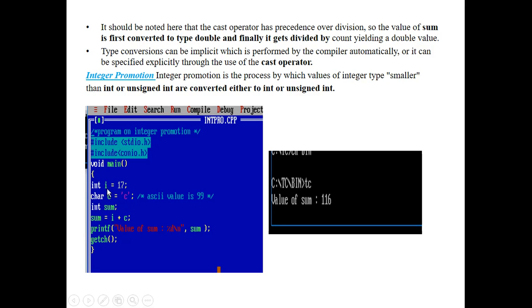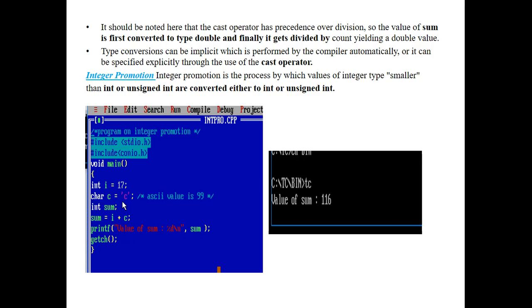How can you add both? One is of integer type, another is of character type. So for this character value c, the compiler assigns the ASCII value for that character. What is meant by ASCII? American Standard Code for Information Interchange. That is the meaning of ASCII.